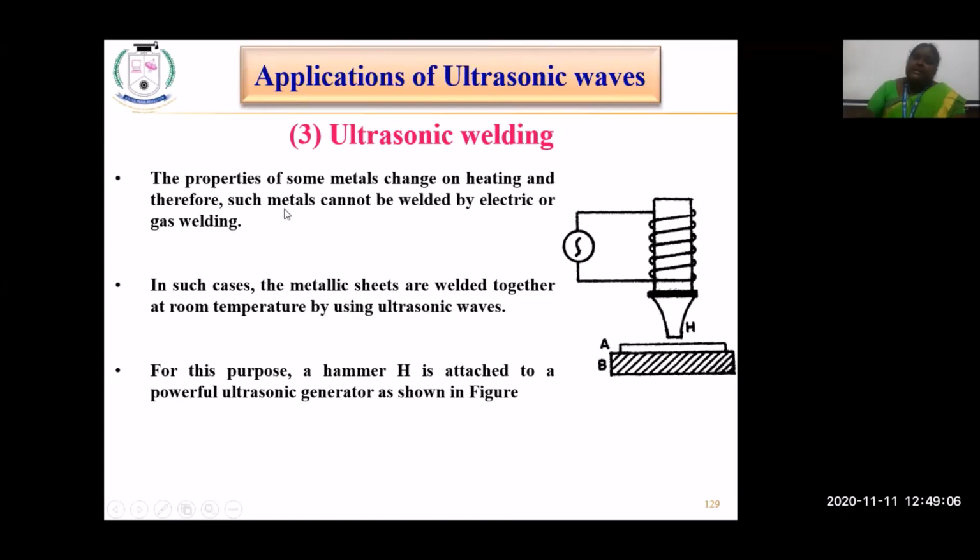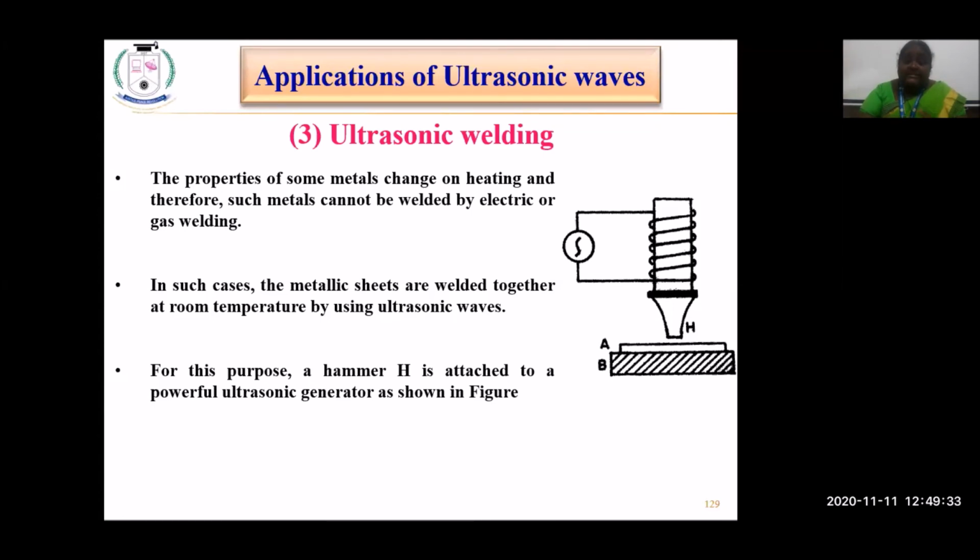So the next one is ultrasonic welding. In welding, we join any two metals, is it not? Normally, how do they do welding? They heat the metal. Because of the thermal nature of this heating, the metals melt and they touch each other and they join. So that is the normal welding method.